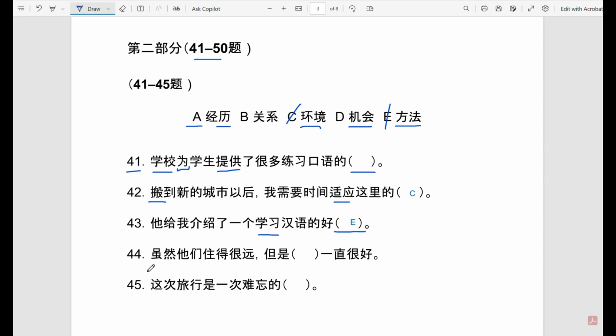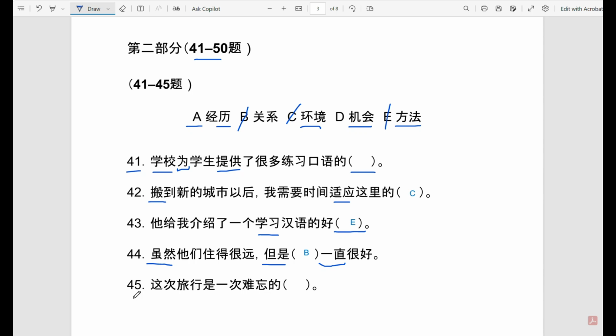Then we have 44. 虽然他们住得很远，但是 something 一直很好. 虽然...但是 means even though something happens, so even though they live 住得很远, they live far away, far apart. However, something 一直 always continued to be 很好. So what can continue to be 很好? We have three options open: A 经历 experience, B 关系 relation, and D 机会. And the only thing that makes sense in this context is 关系. So even though they live far apart, their relationship is still good.